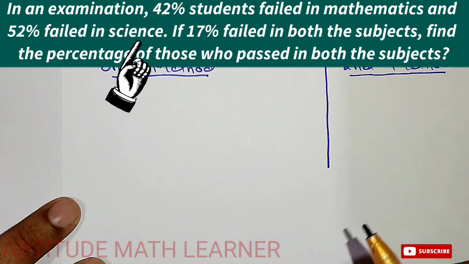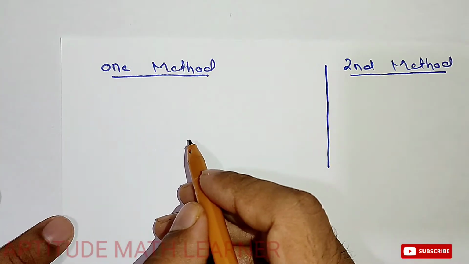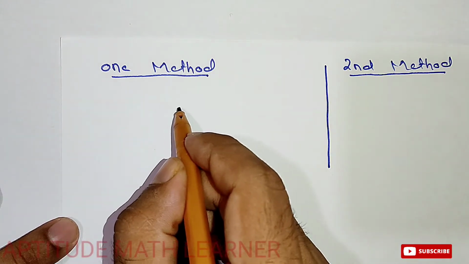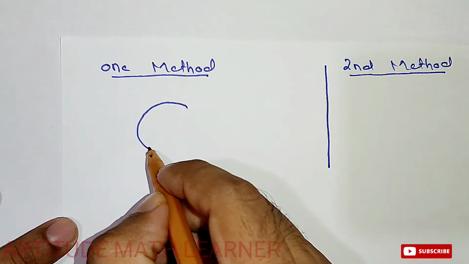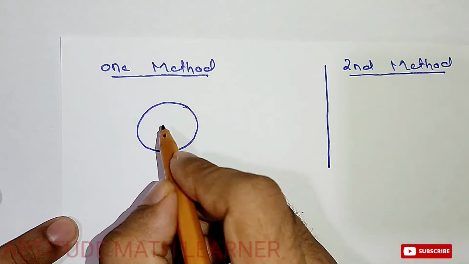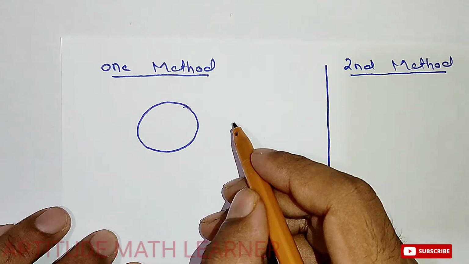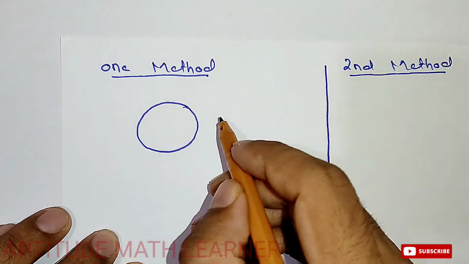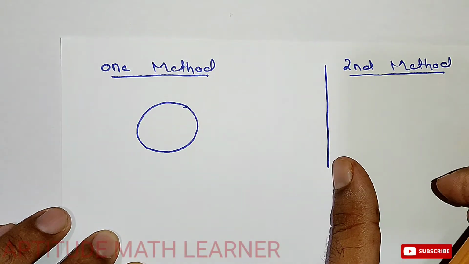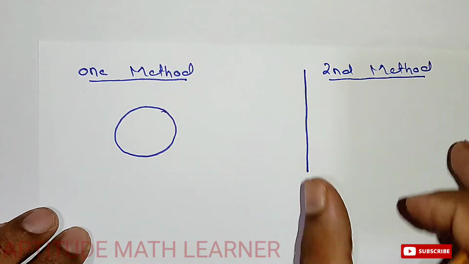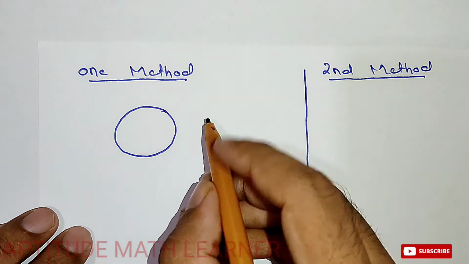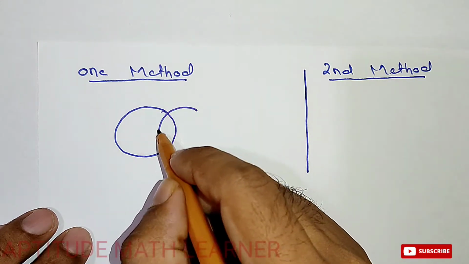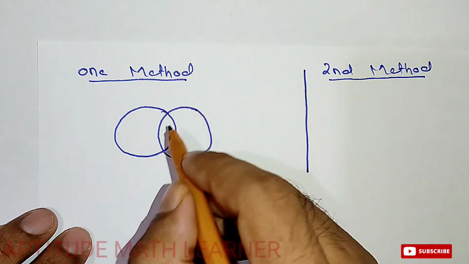In the first method, the first thing you have to do is draw two circles. Mostly in such questions you see these diagrams, but the second method is the one I prefer. Draw another circle equal to this circle.